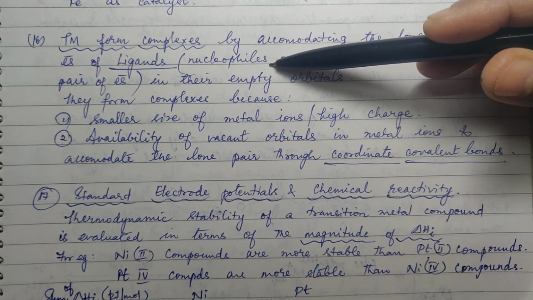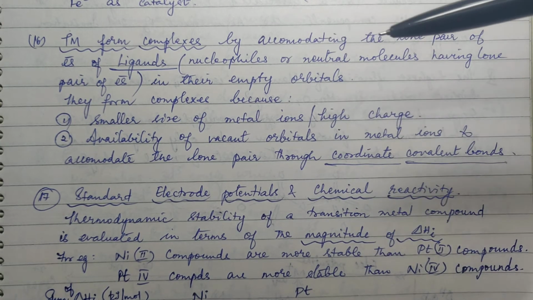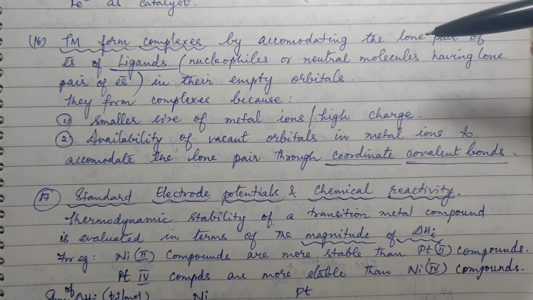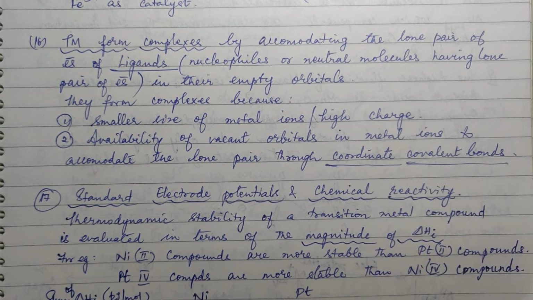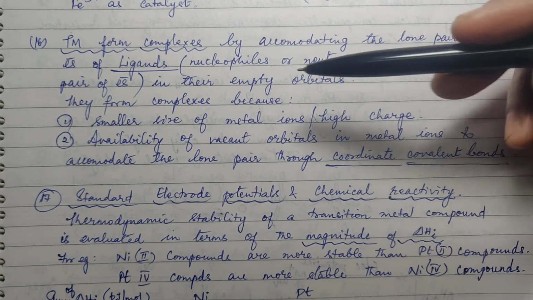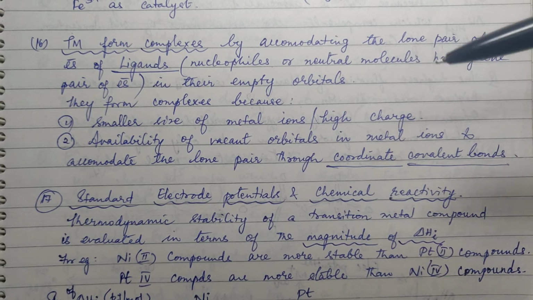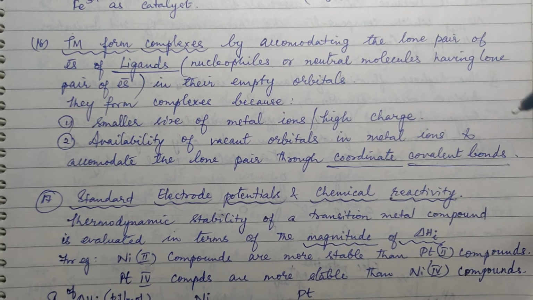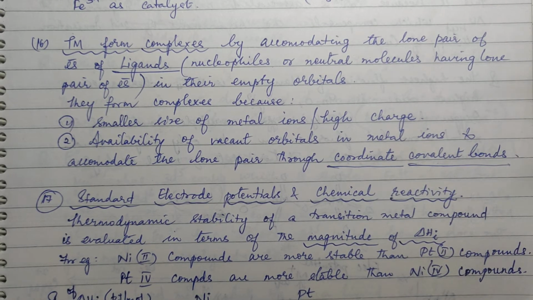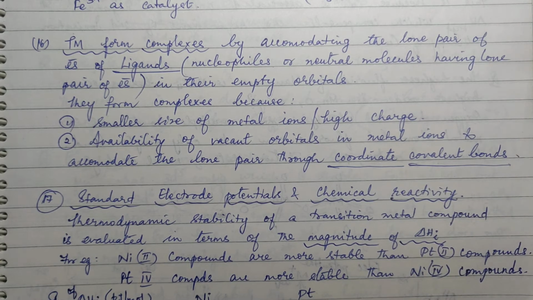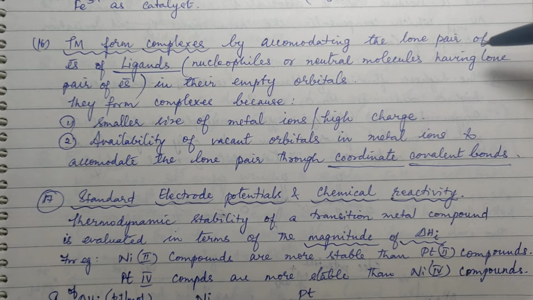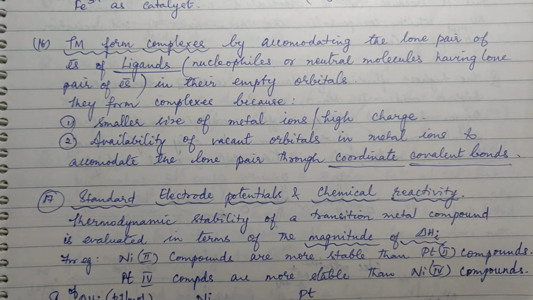Nucleophiles. What are nucleophiles? All negatively charged species are called nucleophiles, like CN-, Cl-, Br-, CO3 2-. They are all nucleophiles. And neutral molecules having lone pair of electrons, like ammonia has a lone pair, water has 2 lone pairs. Okay, any amines, there is a lone pair of electrons on nitrogen, so they are all called ligands.